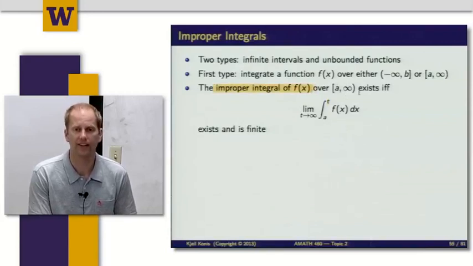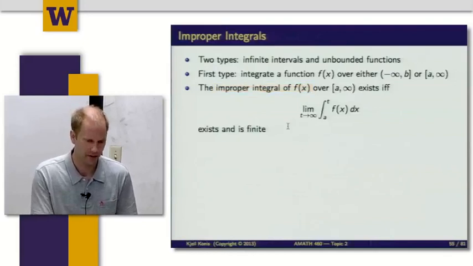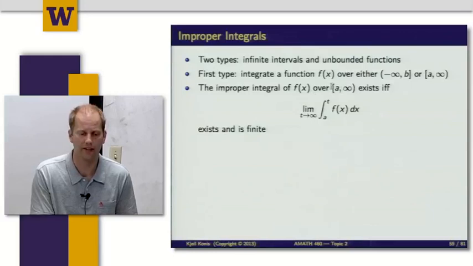So now it's getting a bit trickier. Our definition of existing means the limit exists and it's finite. In particular, that means that if I take the limit as t goes to infinity and I get infinity, then f of x is not integrable over this interval.